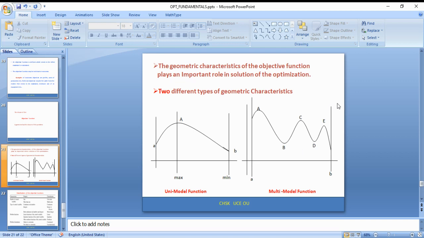Let us take an example from this. Point A is greater than that of points C and E. This is the global maximum of the given function. Similarly, between B and D, B is the most minimum. It is called the global minimum of this function at point B.